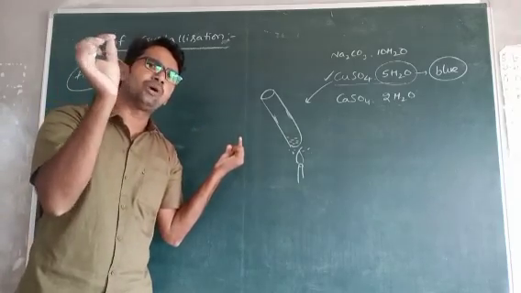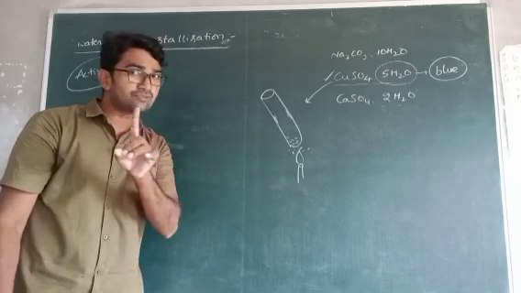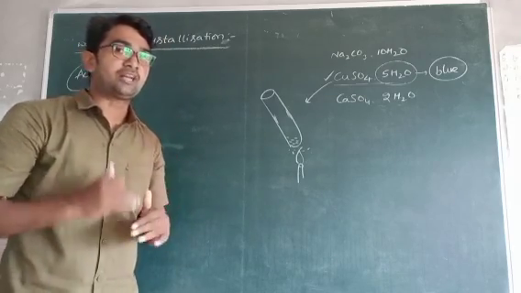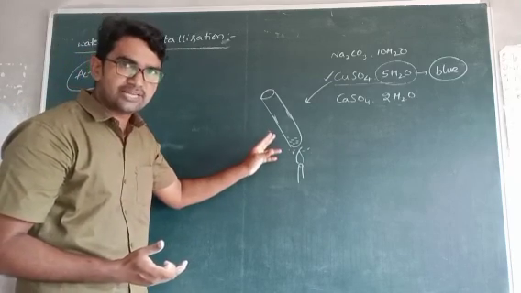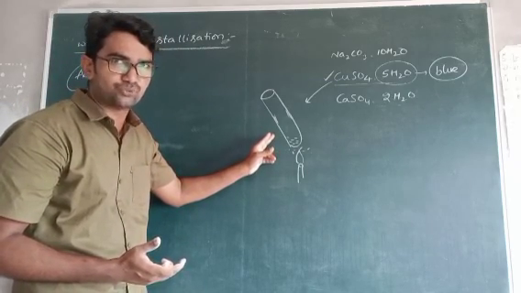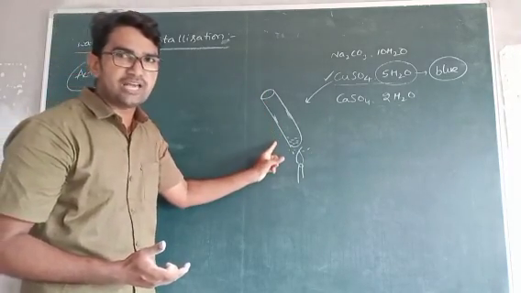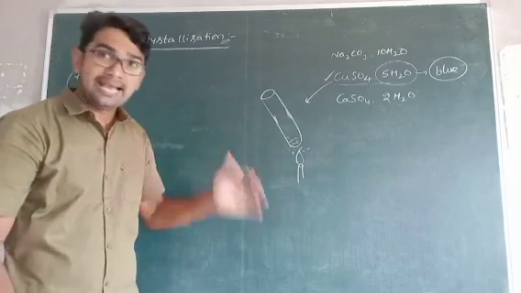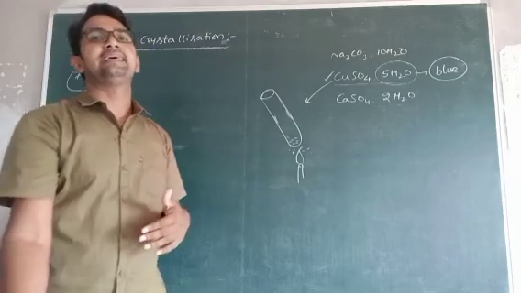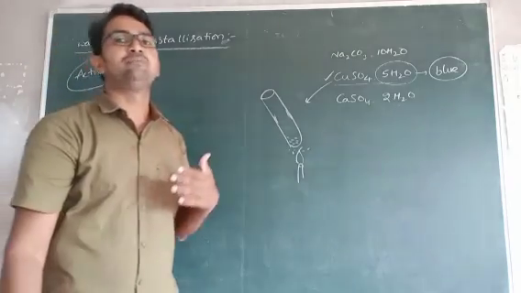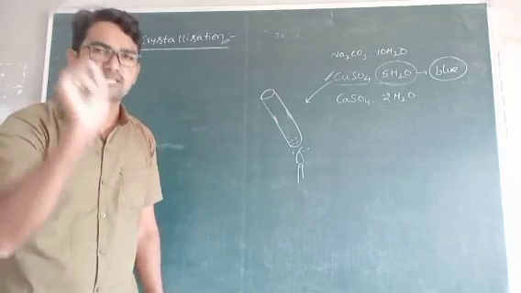Again add 1, 2 or 3 drops of water to this white colored CuSO4. Only CuSO4 means white color. But if water molecules are present, it is blue in color. So in this activity, first we take blue colored CuSO4 5H2O. After heating, the water molecules are evaporated. Which color did we observe? White color only. Again add 2 or 3 drops of water to that CuSO4. It regains its original color, blue. It is a simple explanation for water of crystallization.